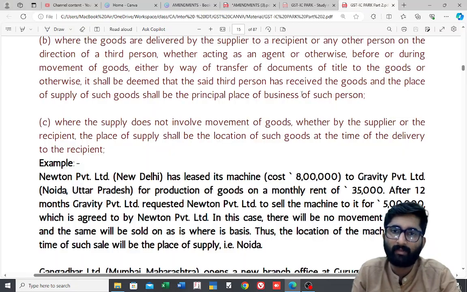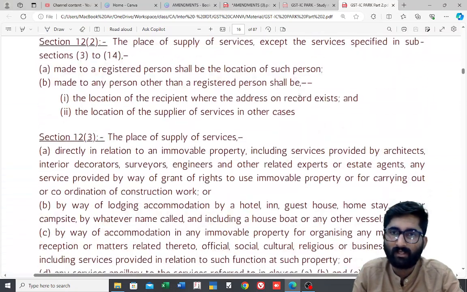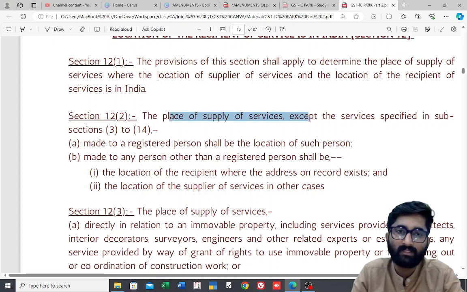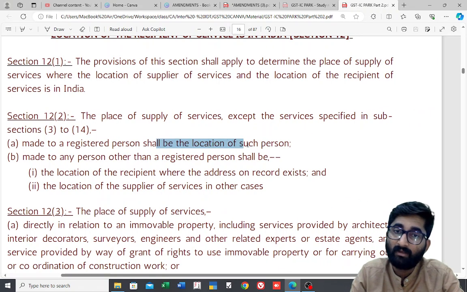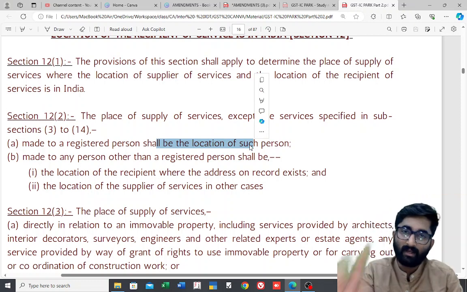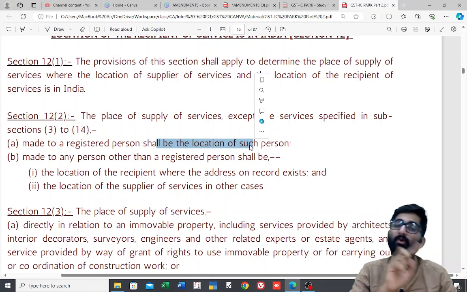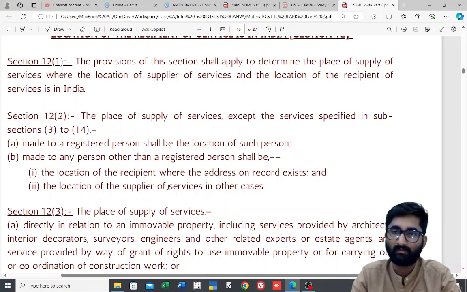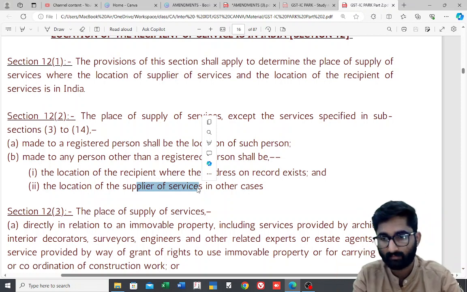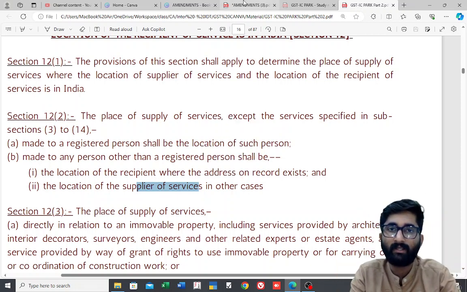If we go to GST Park here, general provision in case of section number 12, see 12(2): the place of supply of the service except the services specified in subsections 3 to 14, made to a registered person, is the location of such registered person. If made to an unregistered person, then 2 things. If you get the address, then that address. If you don't get the address, then the location of the supplier will be the place of supply. You have to apply section number 12 subsection 2. So this is the point here.